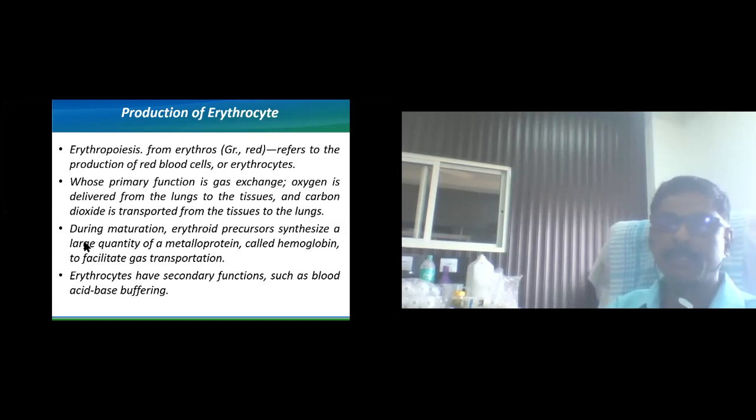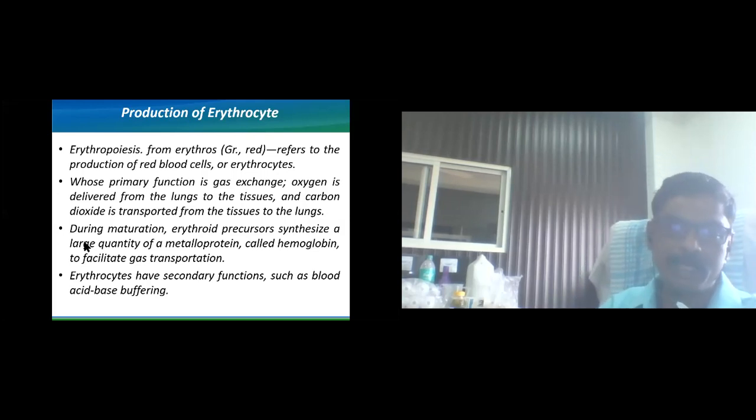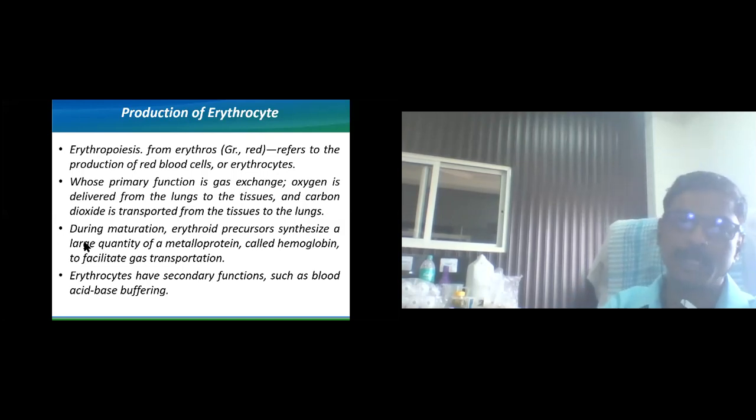As we know, oxygen has to be transported from the lungs to the tissue and carbon dioxide has to be transported from the tissue to the lungs, and it is nothing but gas exchange. With the gas exchange, another function is carried out by the blood, the acid-base buffering. Acid-base balance can be maintained by the blood circulation or the RBC, or erythrocytes, we can say.